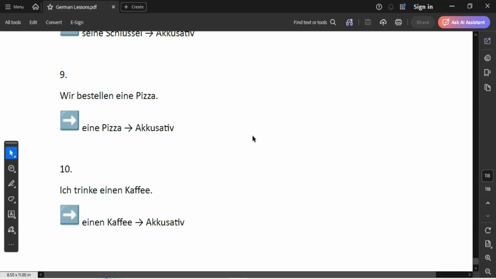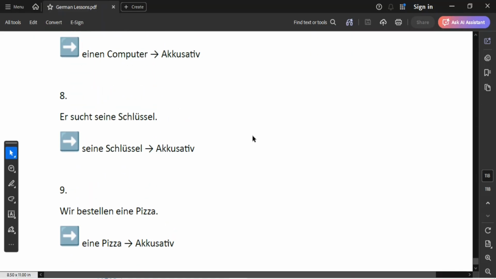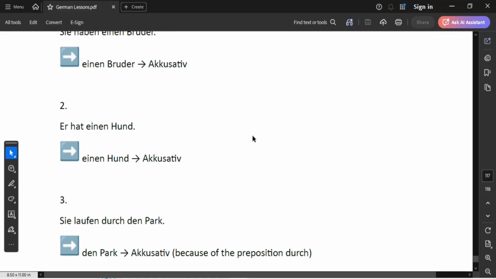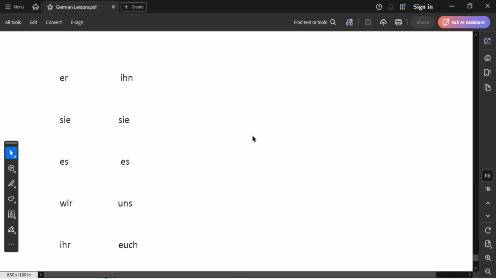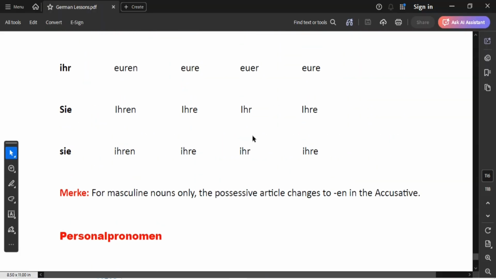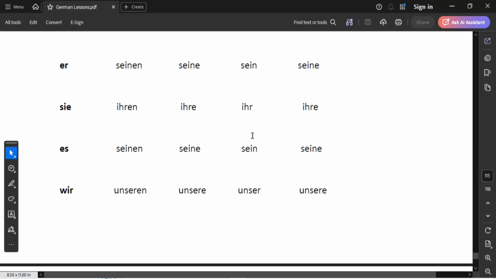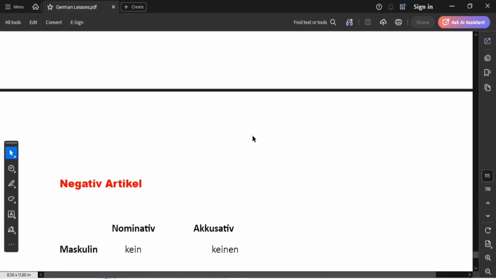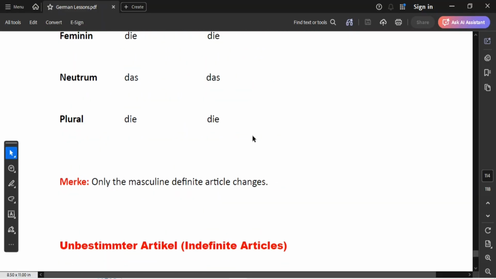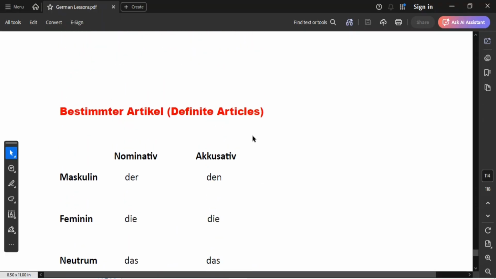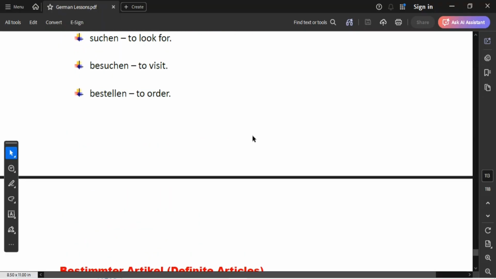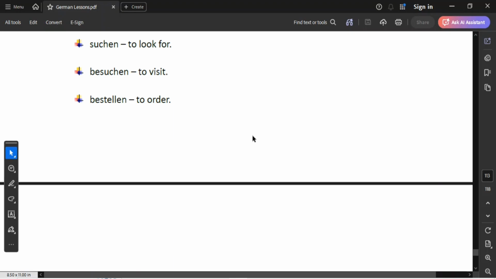Now, having done that, that marks the end of this lection, and that's all on our accusative case. This is more complicated than the nominative case, and much more detailed. So I expect you to practice more on this, because in the next lesson we shall be looking at dative case. And because you understood nominative case, it's now up to you to understand accusative case, because dative case is going to be built on what you have studied in nominative case and also what we have just looked at, that is accusative case.